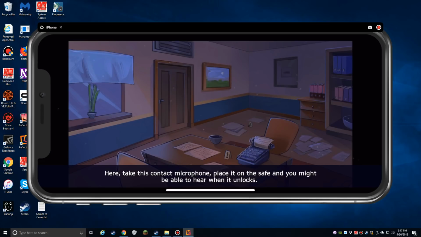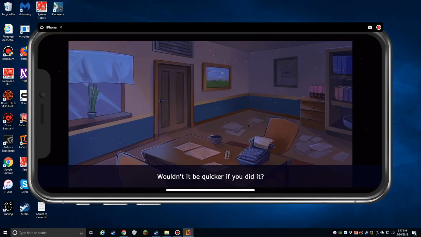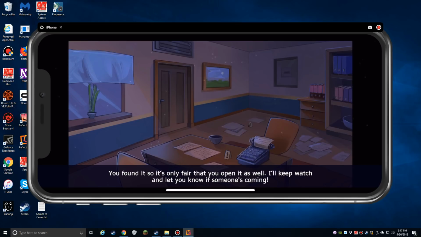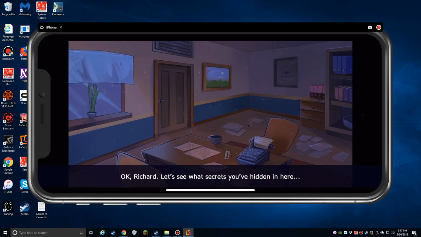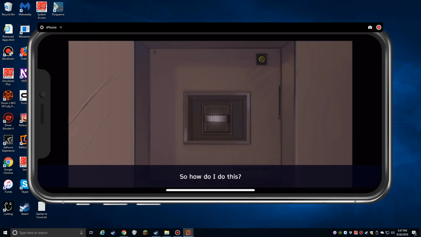Here, take this contact microphone. Place it on the safe, and you might be able to hear when it unlocks. Wouldn't it be quicker if you did it? You found it, so it's only fair that you open it as well. Otherwise, I'll keep watch and let you know if someone's coming. Okay, Richard. Let's see what secrets you've hidden in here. Otherwise, it wouldn't be any gameplay.